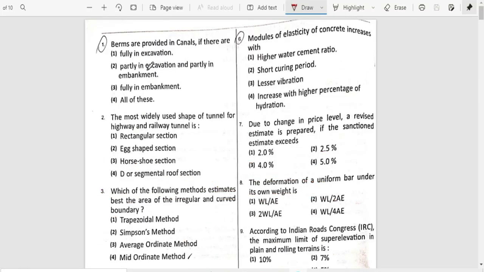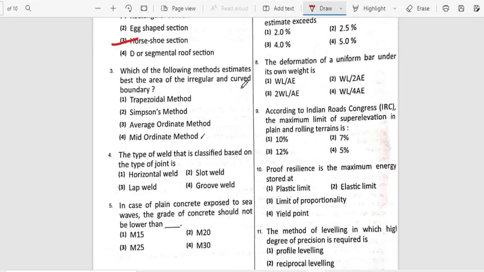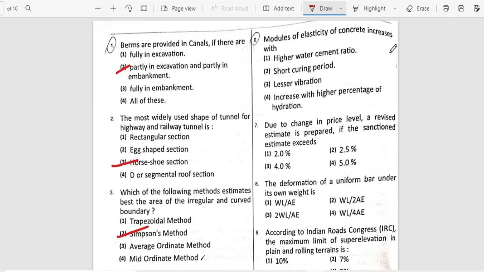Burns are provided in canals, if there are, option 2. The most widely used shape of tunnel for highway as well as railway tunnel is horseshoe section. Which of the following methods estimates best the area of an irregular and curved boundary? It is best suited, Simpson's method. The type of weld that is classified based on the type of joint is lap weld. In case of plain concrete exposed to sea waves, the grade of concrete should not be lower than, option 2, M20. Modulus of elasticity of concrete increases with, option 4.